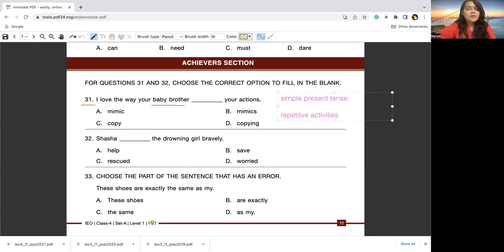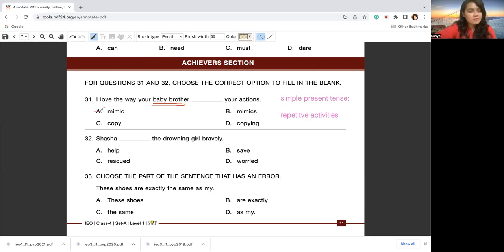And since the baby brother does this action of copying or mimicking regularly or frequently, I am going to keep my sentence in simple present tense. And the second thing we need to take care of is my subject, baby brother, is singular, right? Baby brother is one person. So my verb should be in simple present and according to a singular subject.